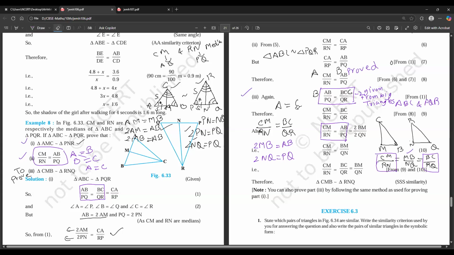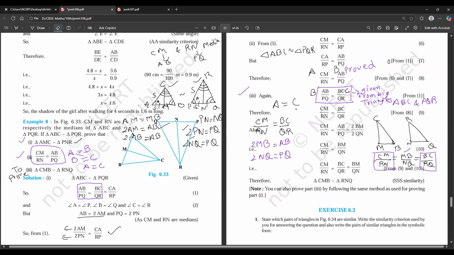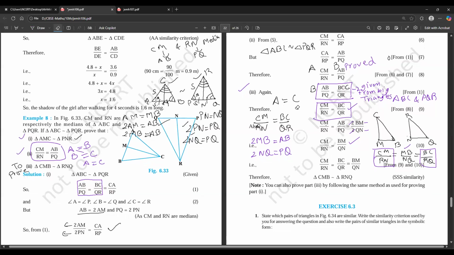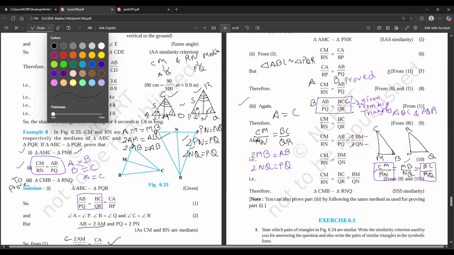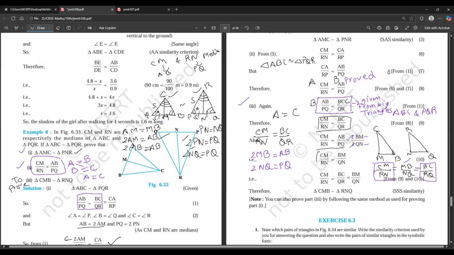Since we can write this, instead of AB, I can write 2 times MB, and instead of PQ, 2 times NQ. If I cancel out 2 and 2, CM by RN will give me MB by NQ. So I have this and I have this. Now by these two, I can say that by SSS similarity, these two triangles are going to be similar.